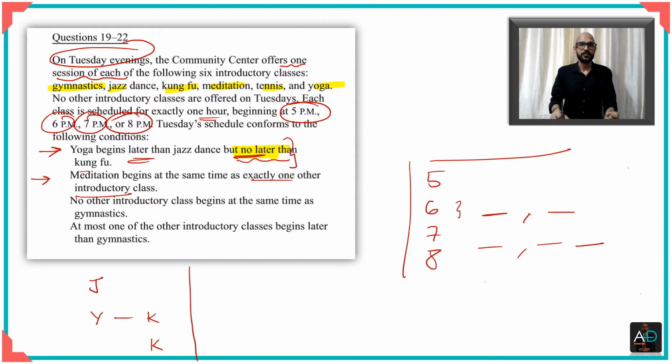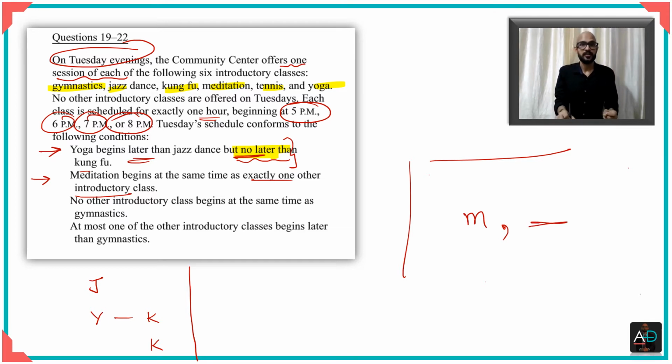So in that context, what you're told in the second rule is that meditation begins with one more, which means that if there is meditation here, there will be one more alongside it, and only one more. This is the meaning of exactly one more. If I say meditation begins with one more, it could have meant that meditation begins with 2, and I can still say meditation begins with one more.